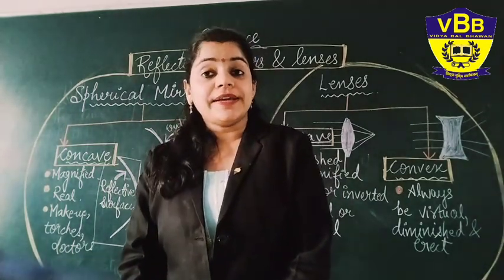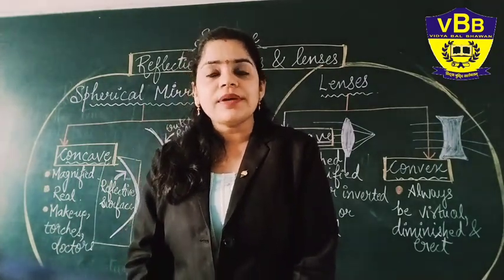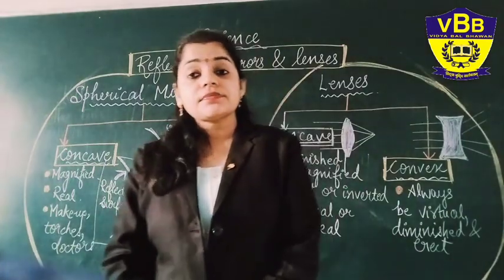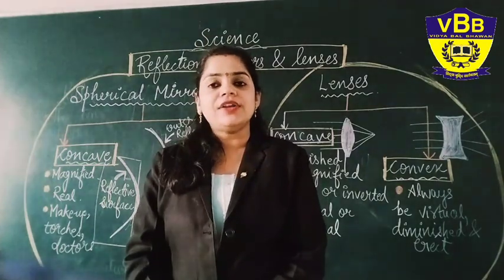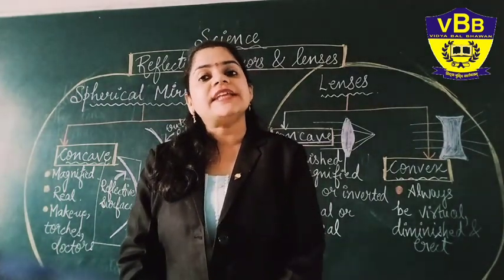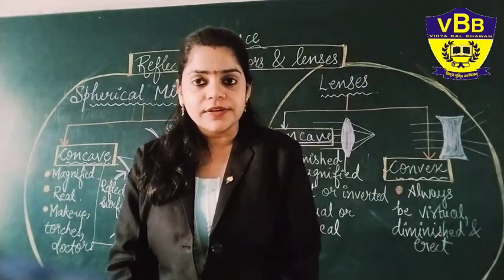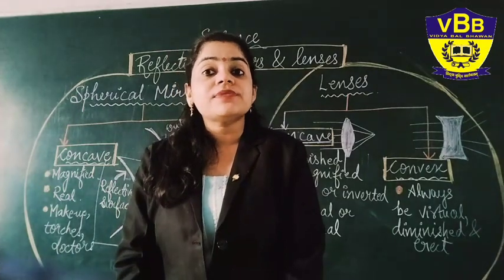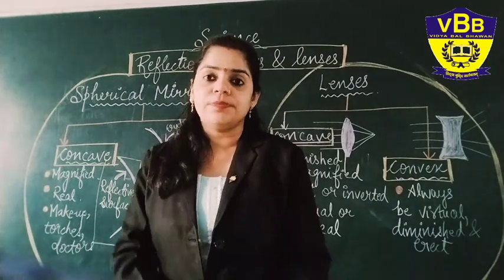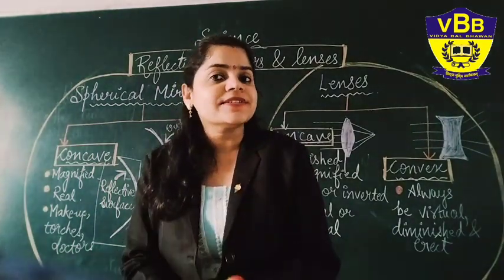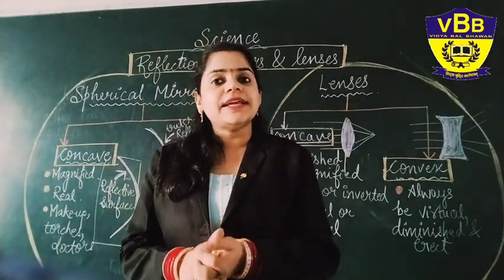So the first property is that the image shown in plane mirrors is upright. Do you know what upright means? Upright means the image is straight. Yes, your head is on the upper side and your legs are on the lower side. The same is in the mirror also. You are seeing a straight image in the mirror. Next property, it is of the same size. Yes, you are not seen as fatter or bigger or smaller. Your body size is the same as your image's size. So that is the same size.